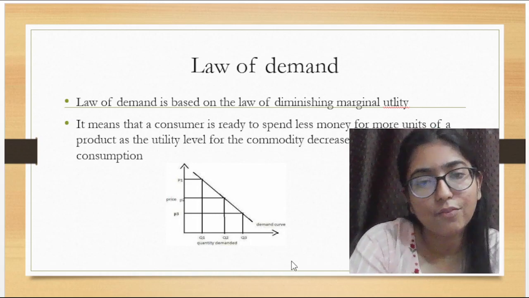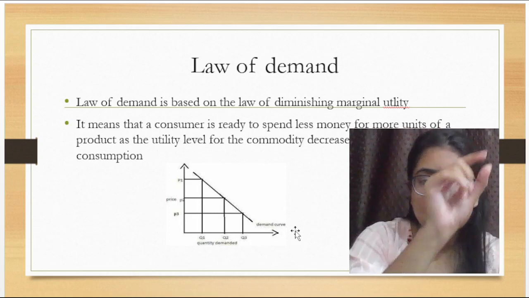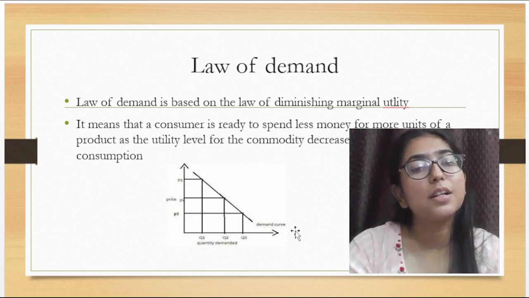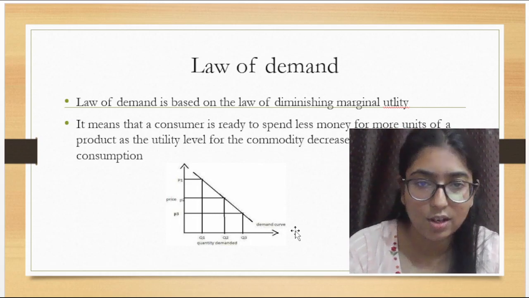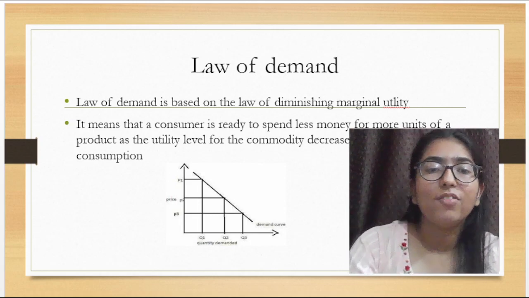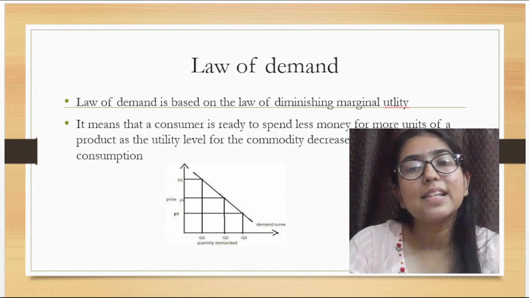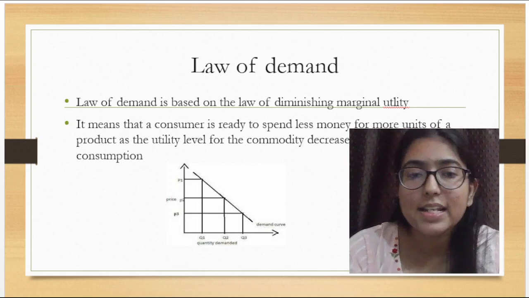First, look at this graph. By looking at this graph, you can see it is a downward sloping graph. Why is it a downward sloping curve? It is a downward sloping curve because of the law of diminishing marginal utility, right? So in short, we can say the law of demand means that the consumer is ready to spend less money for more units of the product. Why? Because utility is decreasing.